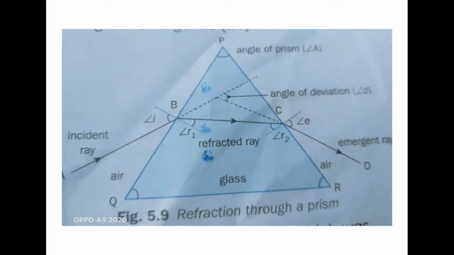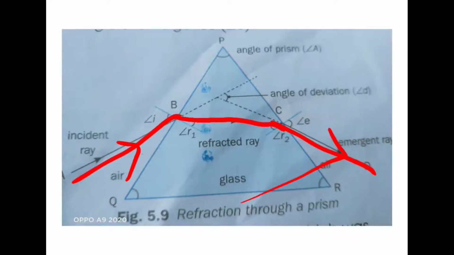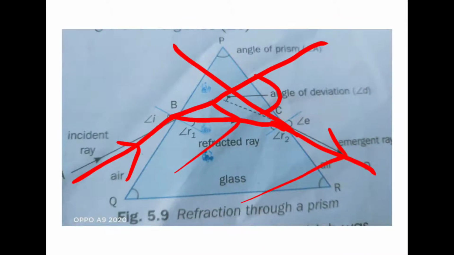Whenever light travels through a prism, it will bend and it will emerge, right? So this is the refraction of light through a prism. If you extend this incident ray in the forward direction and the emergent ray in the backward direction, the angle obtained between incident ray and emergent ray is called angle of deviation, which is denoted by d or delta.